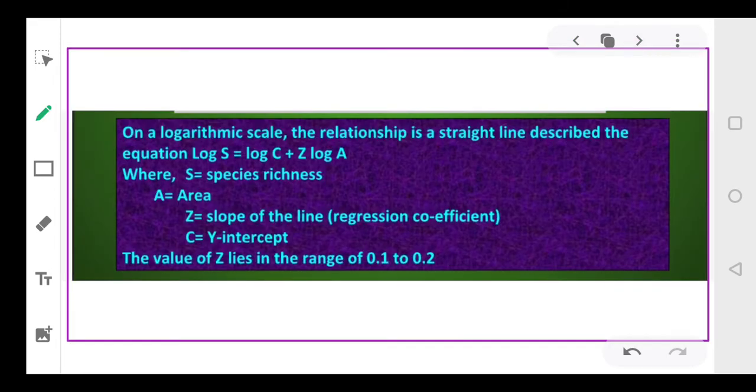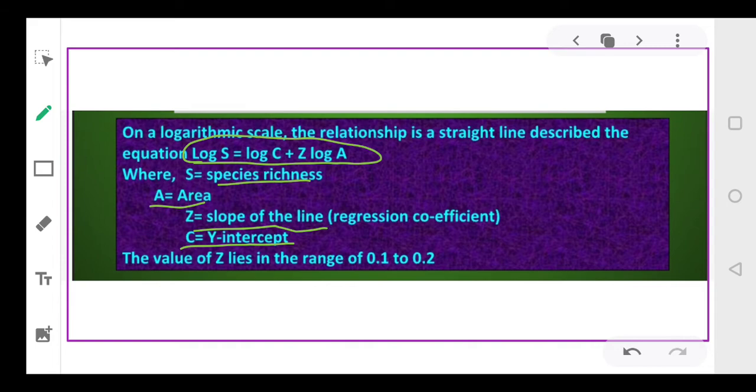Now, let's understand what these terms mean. Here, S means the species richness. A means your area. And Z is the slope of the straight line. And C is the y-intercept, meaning where your straight line will be intercepted by the y-axis.